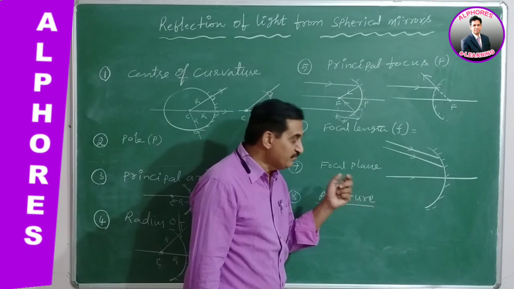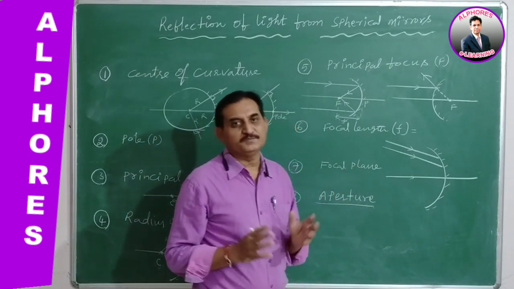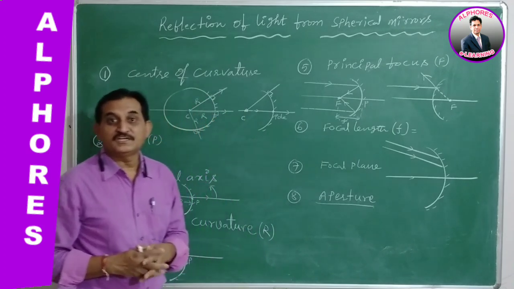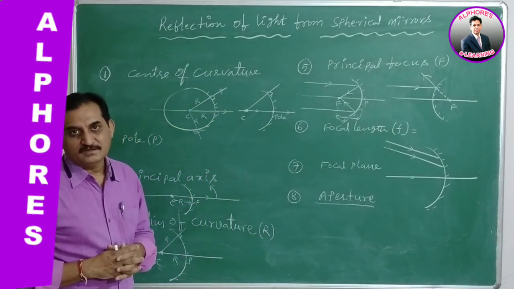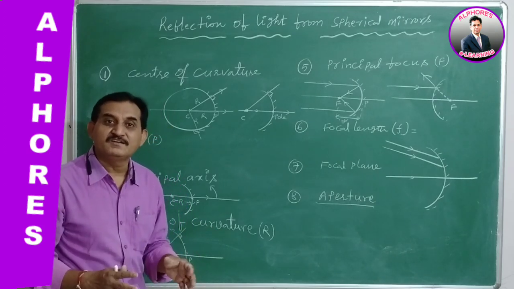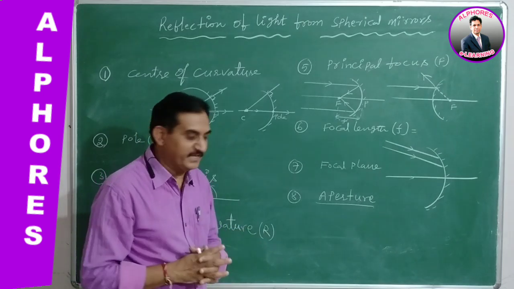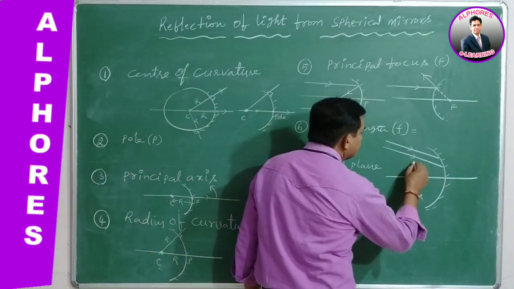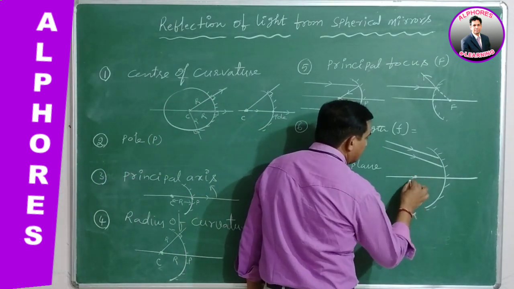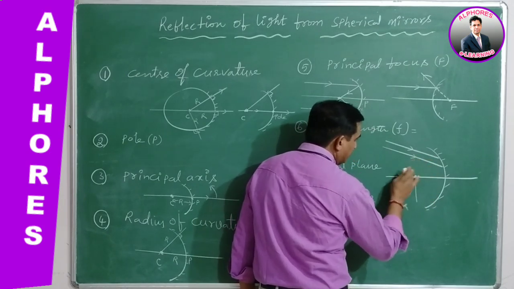Then after reflection, definitely these light rays will be focused at a point. So that focus point and its corresponding image give a plane, which is taken to be the focal plane. That is the need of the focal plane. The focal plane is passing through the principal focus. This is the focal plane.